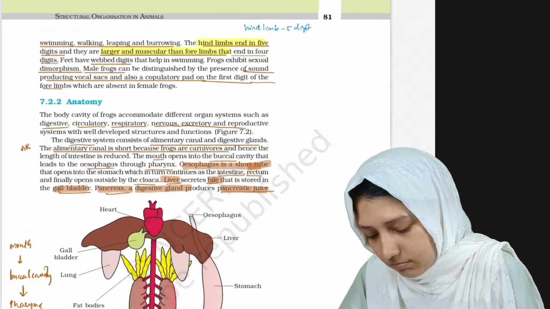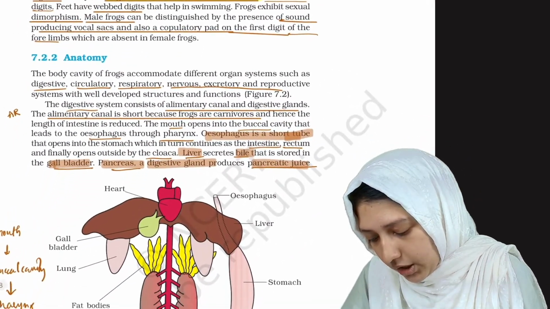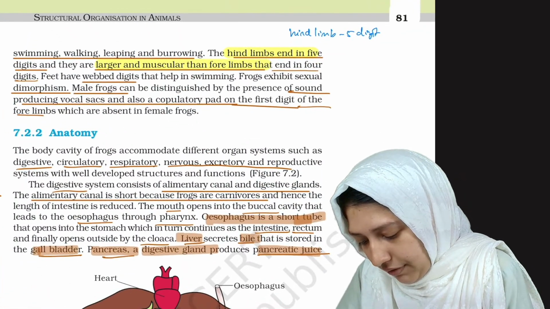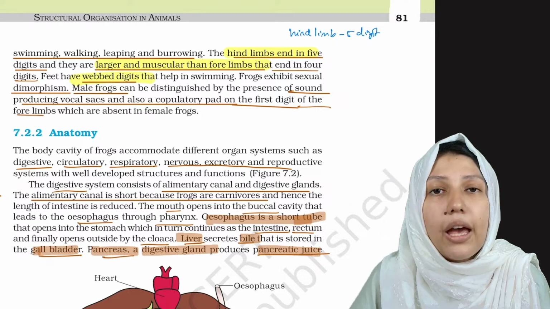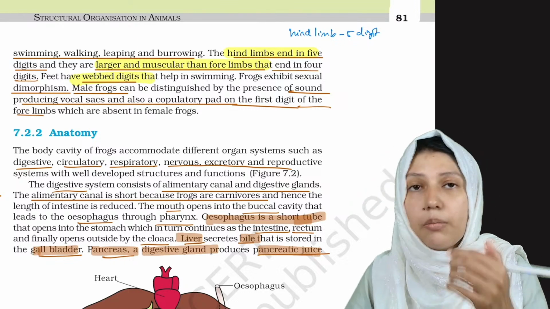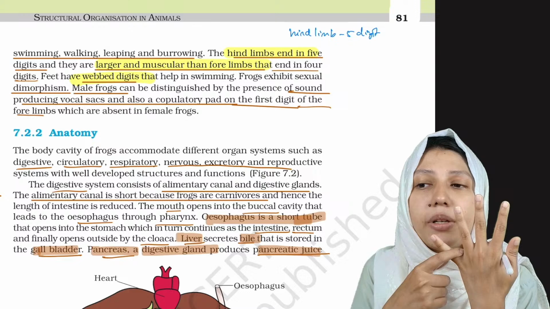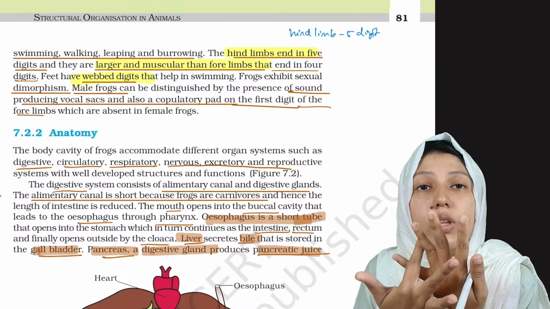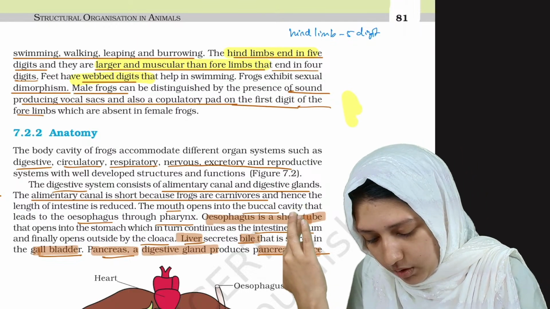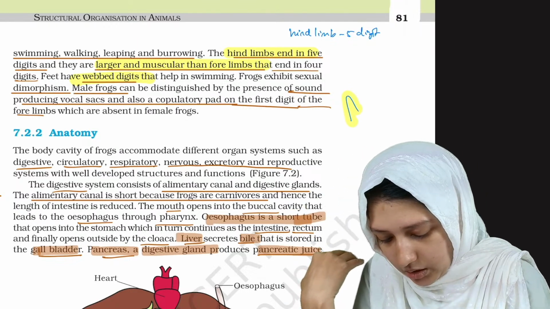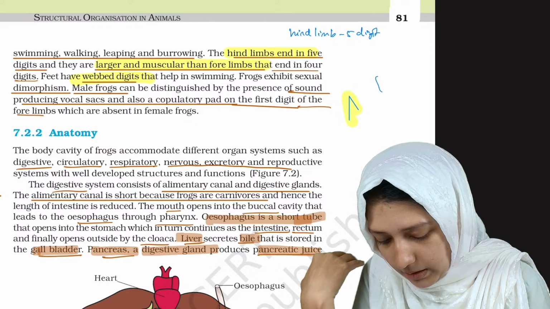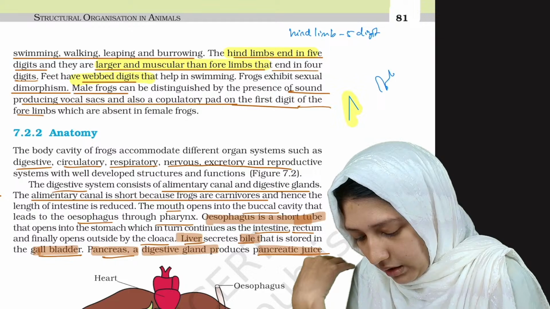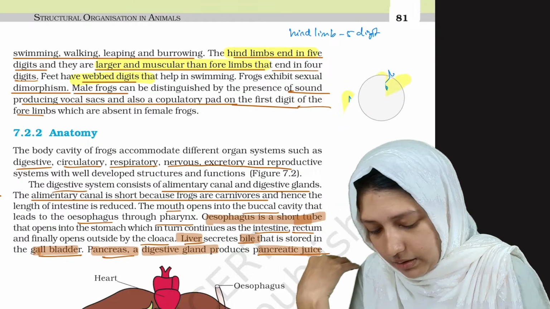Clear? Okay. Now coming into the next point, what is it? Their feet have webbed digits. What do they mean by webbed digits? We don't have webbed digits, which means the digits are not interconnected with webs. So the webbed digits look like this, as you have seen in ducks.